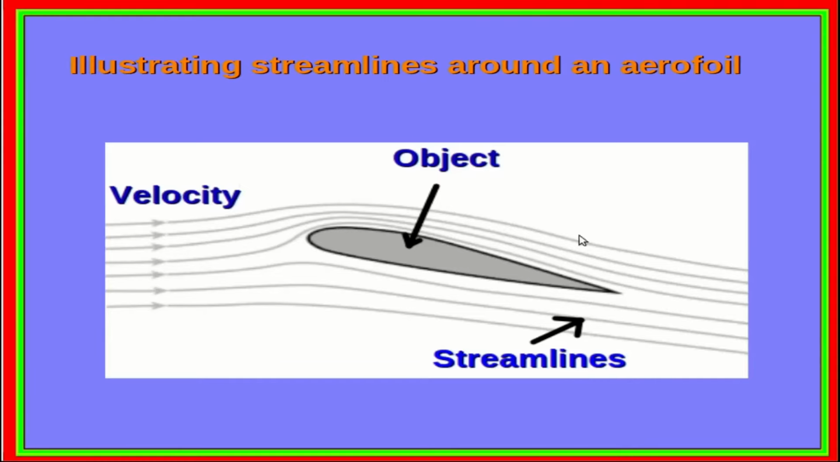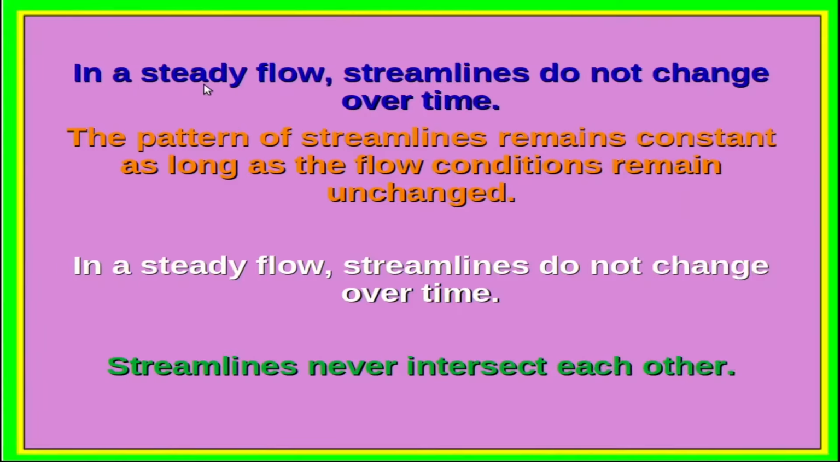These lines are called the streamlines. So the velocity at any point will be tangential to the line at that point. In steady flow, the streamlines do not change over time. The pattern of the streamlines remains constant as long as the flow conditions remain unchanged. Of course, if the conditions of flow change, the pattern of the streamlines also will change correspondingly.